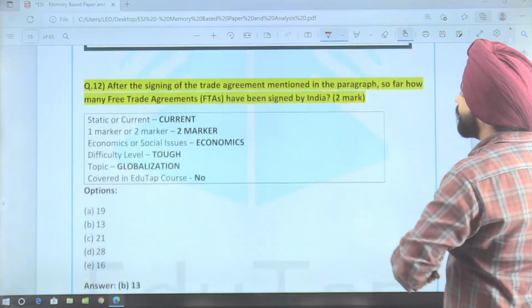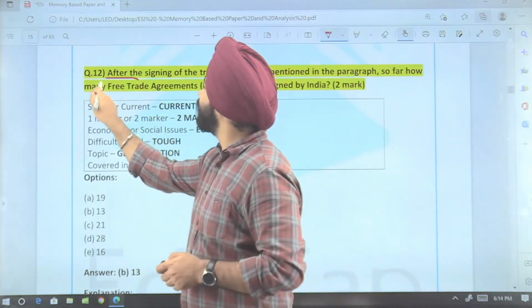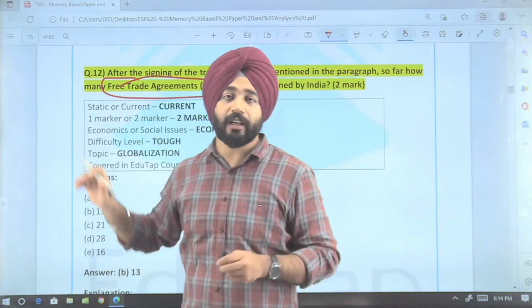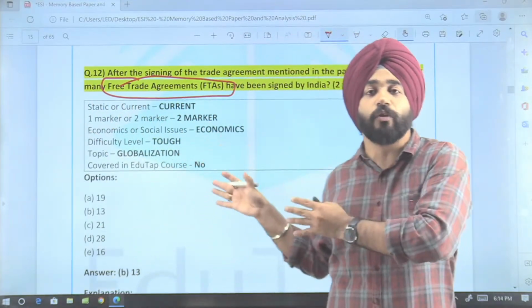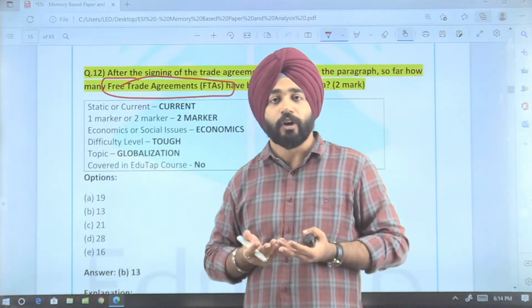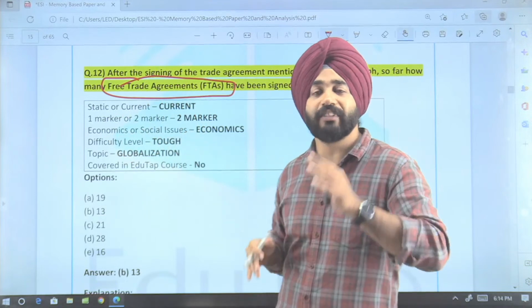The next question is, guys, after signing the agreement, okay, how many free trade agreements? I think this is a very stupid question that RBI is asking. We were not expecting this kind of question from RBI. Nobody can give you an exact answer to this. But this was mentioned in PIB.